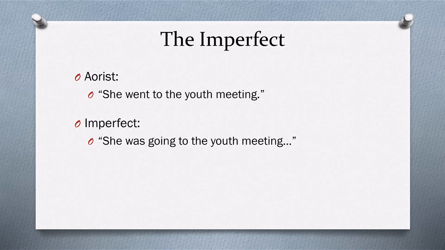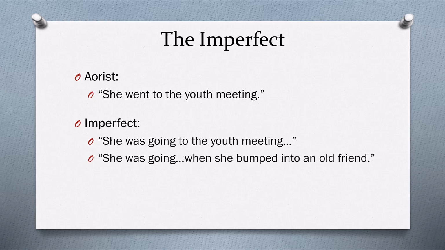Now you could just say this and it could stand alone as a sentence, but often the imperfect will be setting the stage for something else that happened. For instance, we could say she was going to the youth meeting when she bumped into an old friend. And from there we might expect to see more information about what happened when she bumped into her old friend.